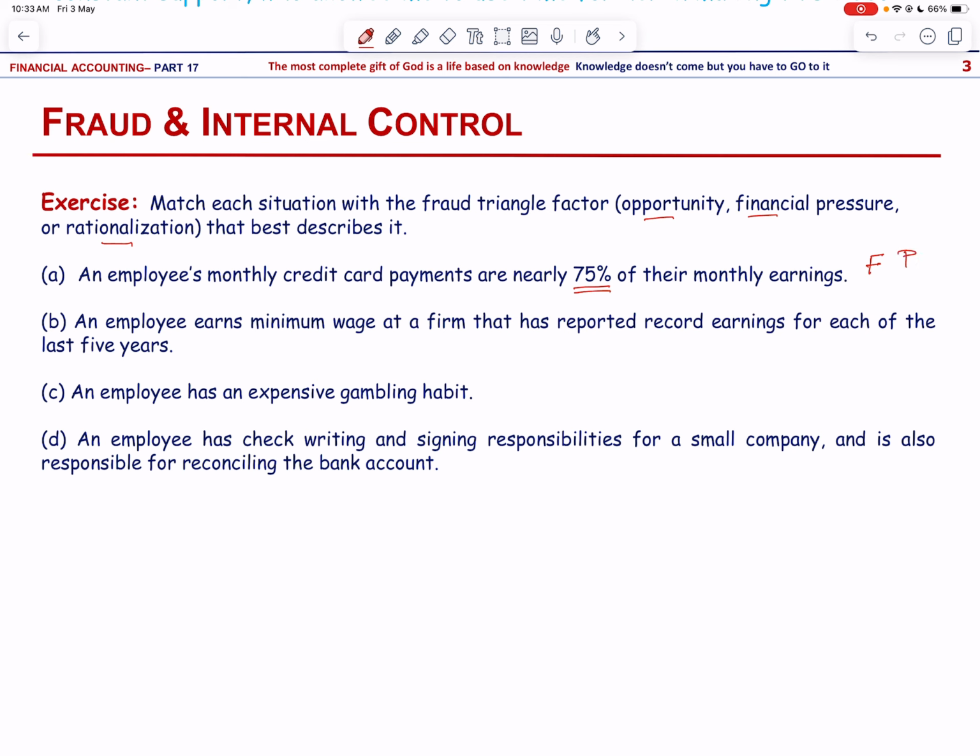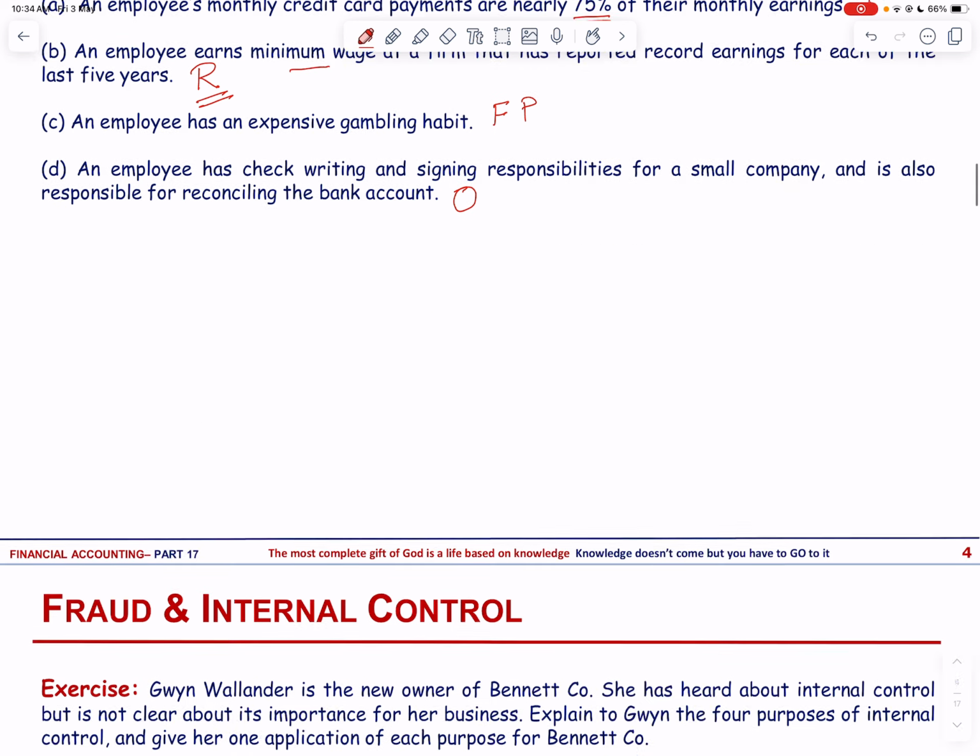An employee earns minimum wage at a firm that has reported record earnings for each of the last 5 years, and that is rationalization. An employee has an expensive gambling habit, and that is obviously financial pressure. An employee has check writing and signing responsibilities for a small company and is also responsible for reconciling the bank account. So this is an example of opportunity. Let us move on to the next exercise.